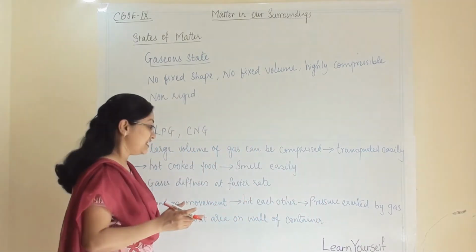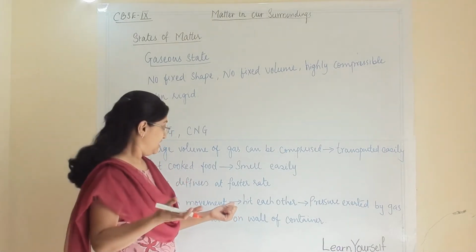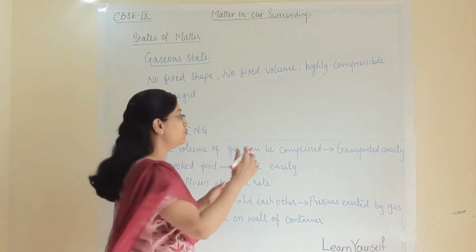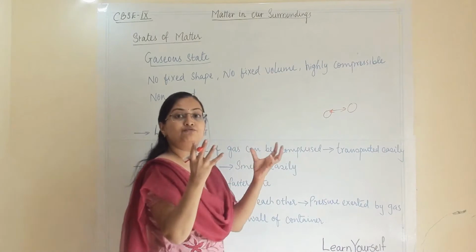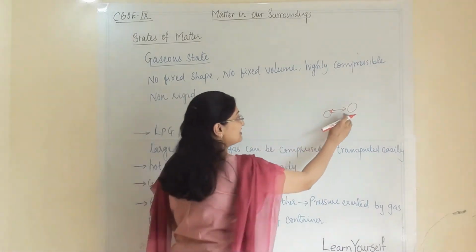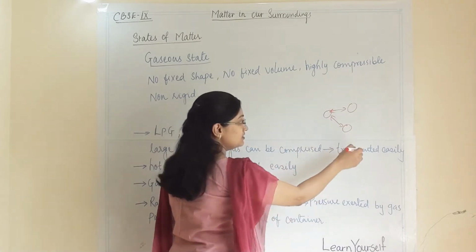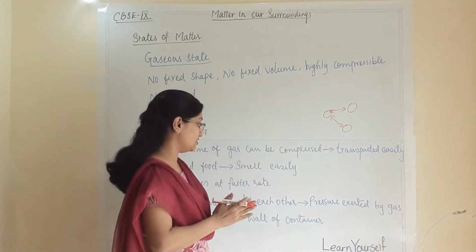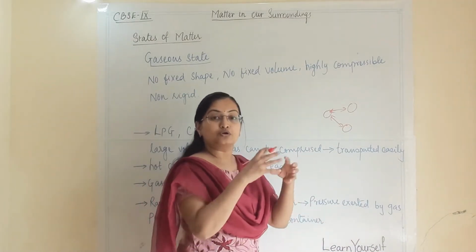Because the gaseous molecules are in random movement and they hit each other. While doing this random movement, they hit each other with some force, then travel to another gas atom, collide there, and exert some pressure on each other.